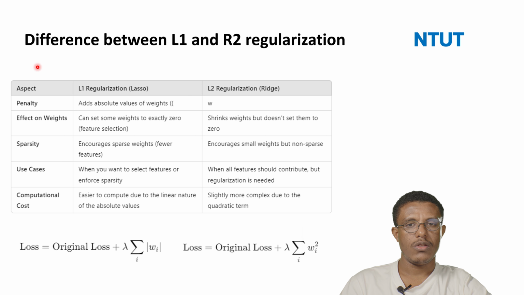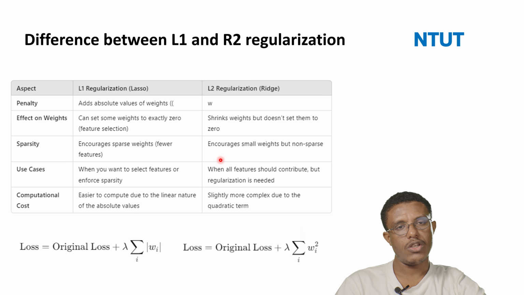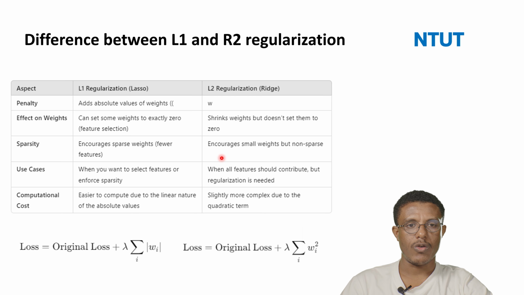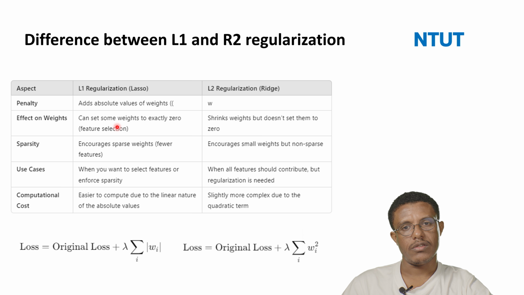In general, there are two regularization types: L1 regularization and L2 regularization. Both of them are types of regularization, but mostly, to avoid overfitting problems, L2 regularization is better than L1 regularization, because in this case, when all features should contribute, the regularization encourages small weights, and that helps us to shrink weights but does not push them to zero. Instead, L1 adds up the absolute values of the weights, and that makes weights exactly zero.